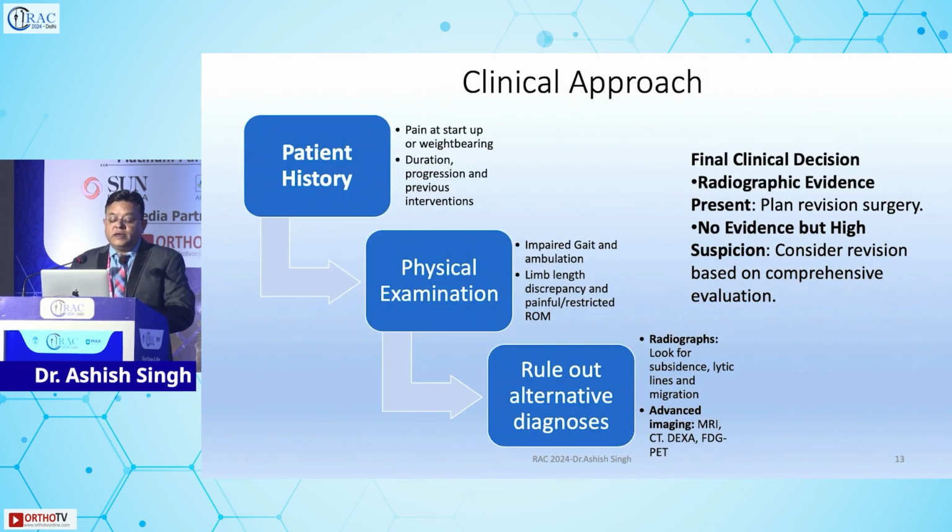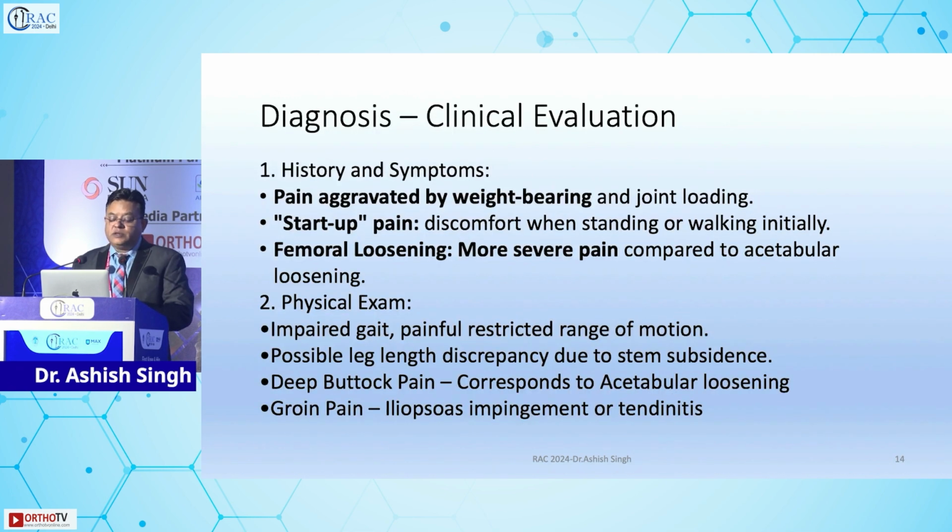So at the end of the day, you need to know the patient history, physical examination, and obviously rule out other alternative diagnoses, specifically tumors. Now history, to be very specific: pain is aggravated by weight bearing, startup pain, femoral loosening, and there is more severe pain when you have femoral loosening as compared to acetabular loosening. And sometimes the patient presents with groin pain that suggests iliopsoas impingement or tendinitis as well.